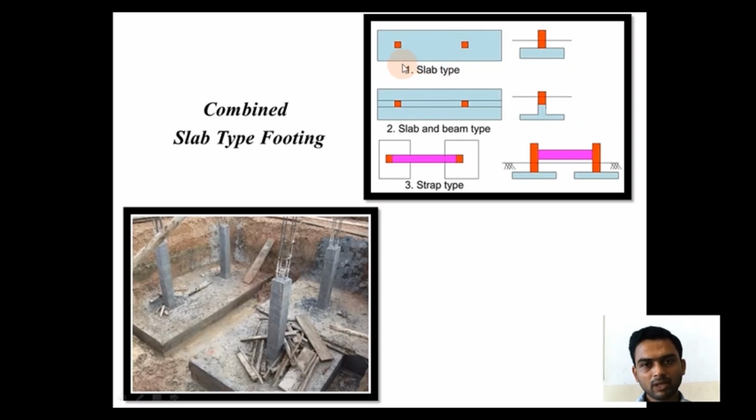Now, combined footing is divided basically into three types. First one, slab type, second one, slab and beam type, and third is strap type footing. In slab type footing, a slab is provided beneath the two columns. In slab and beam type, a connecting beam is provided to the two columns, and in strap type footing, two isolated footings are connected to each other by the strap beam. In this pictorial view, you can see the slab type footing.